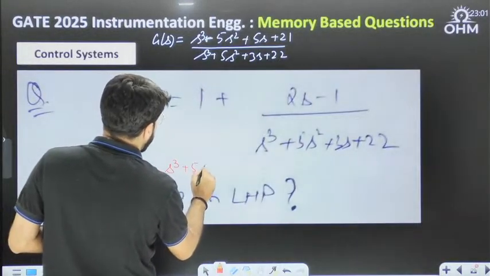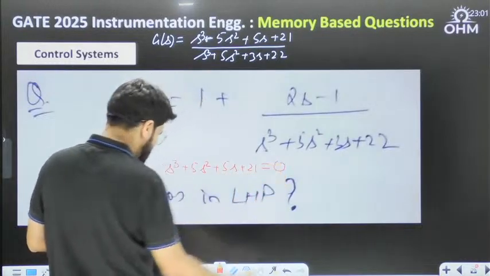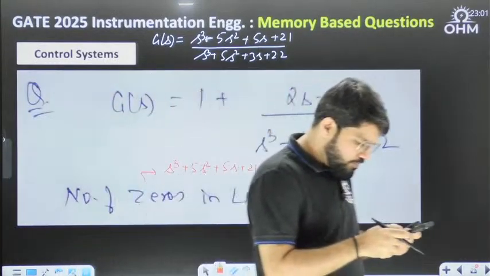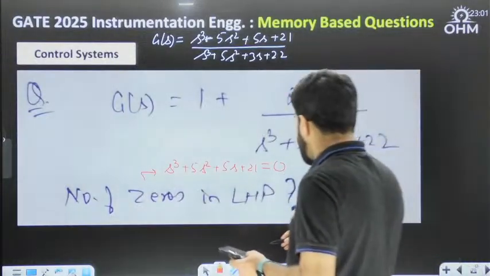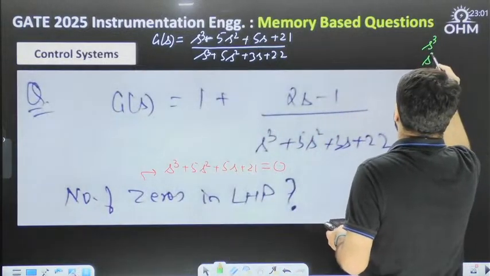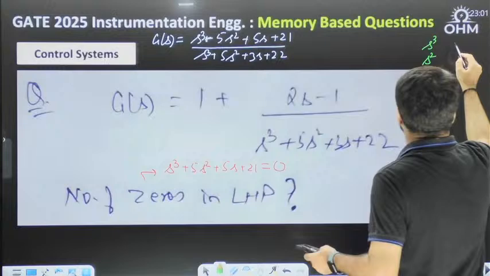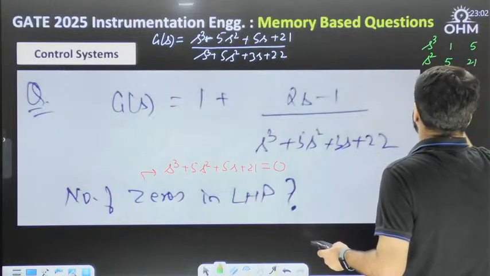s cube plus 5s square plus 5s plus 21 equal to 0, which needs to be figured out, and that means again RH criteria will be required. So if I make the RH criteria here quickly, s cube and s square, alternate coefficients 1 and 5. For s square it is 5 and then 21, s power 1.